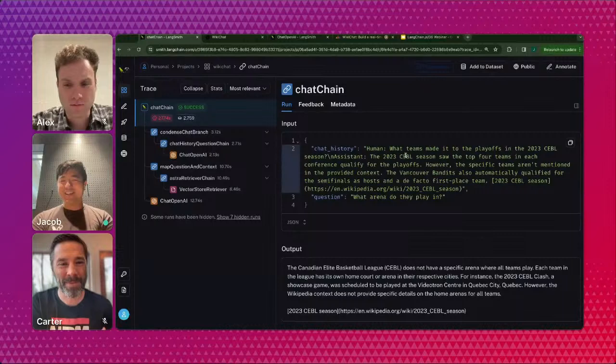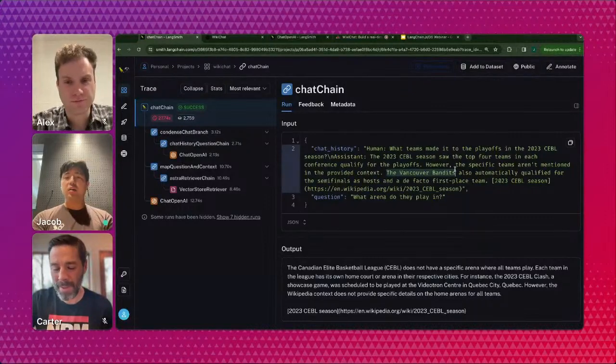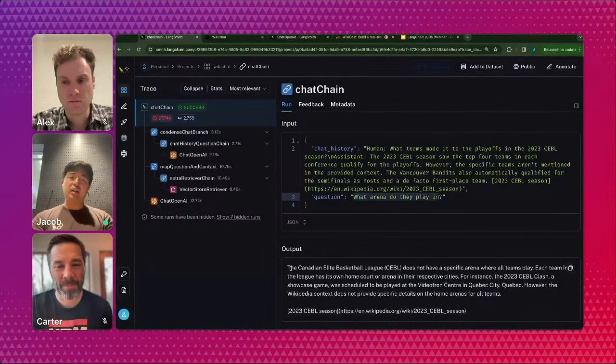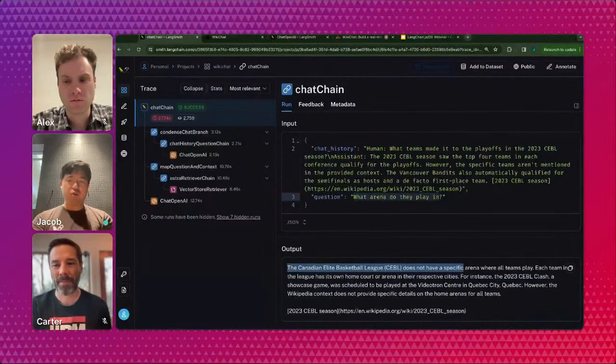Yeah, exactly. The response from the agent mentioned a team called the Vancouver Bandits, and that's what I had intended this follow-up question to refer to. But you can see my chain's output somehow interpreted this as: the Canadian Elite Basketball League does not have a specific arena where all teams play. So clearly something got mixed up with the transformation, the dereferencing step.